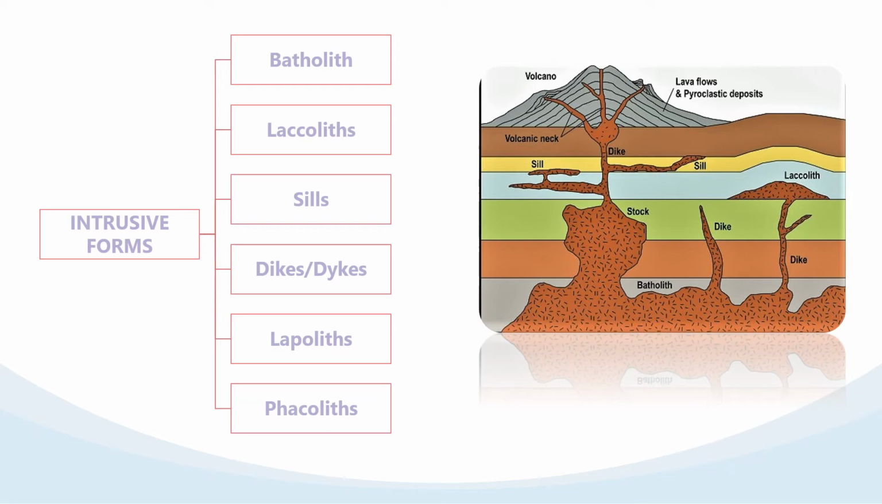Another one is the phacolith. These are dome-shaped and formed when acid lava solidifies. Acidic lava means lava which has a high amount of silica and less amount of iron, and is viscous in nature. When the acid lava solidifies in anticlines, meaning upward fold-like features, it is called a phacolith. Now we will talk about the next topic.